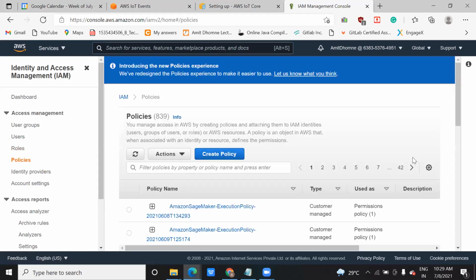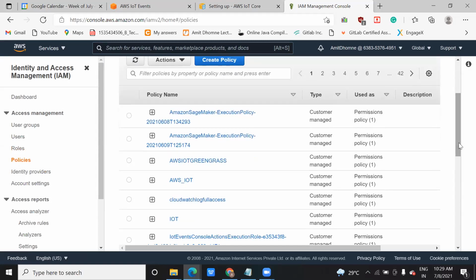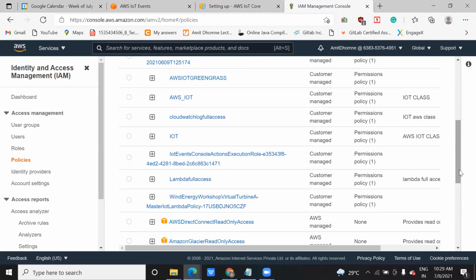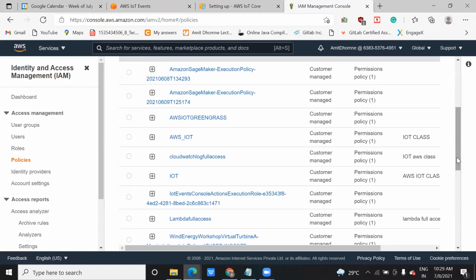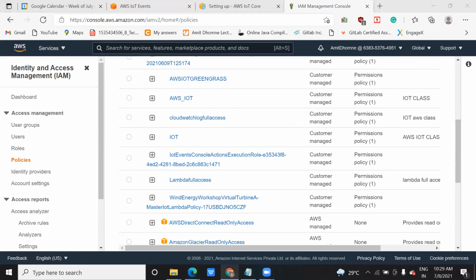Is it clear to everyone? What are IAM roles and users? I'm telling you this because it might be needed when we are working on IoT. When you work in a company, you need to enable some of the policies to use that. Now you can see the permission policy. It means I can use this policy, with respect to my account name, I can use this service. These are the things we have done previously also, right? So this is the way of doing that.